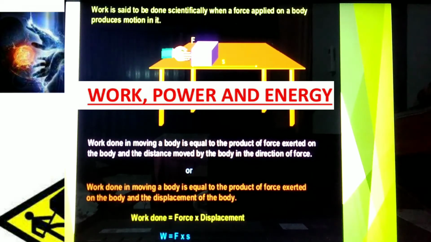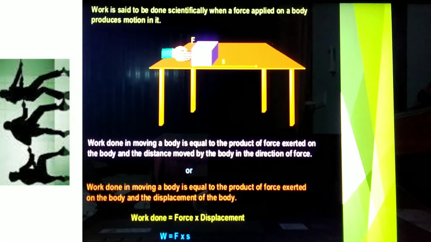Work is said to be done scientifically when a force applied on a body produces motion in it. Work done in moving a body is equal to the product of force exerted on the body and the distance moved by the body in the direction of force, or the displacement of the body. Work done is equal to force into displacement. W equals Fs mathematically.